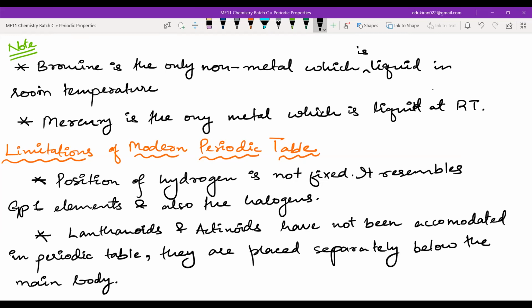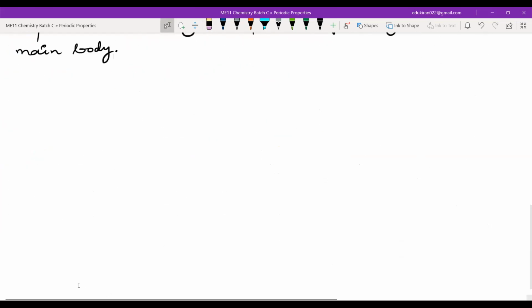Now we will learn about the properties and the trends in the properties of the periodic table. Before that, what are the trends and properties that we have to learn in this chapter? So there are mainly 5 properties.